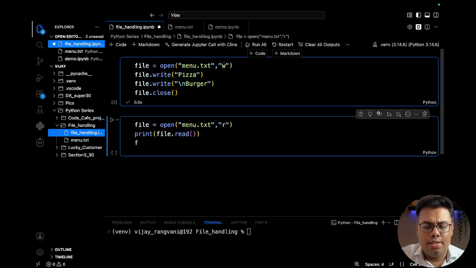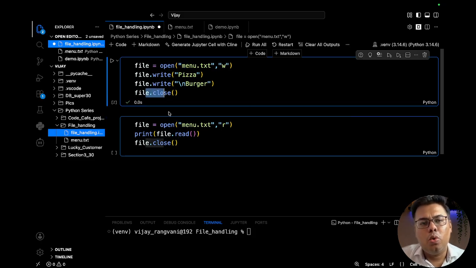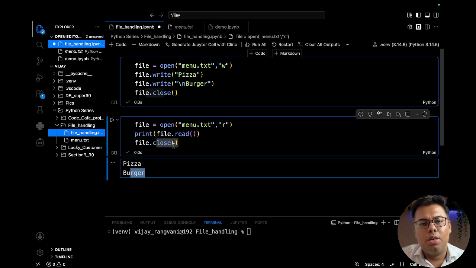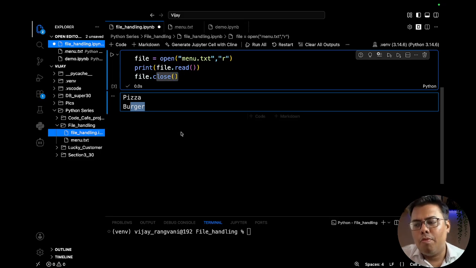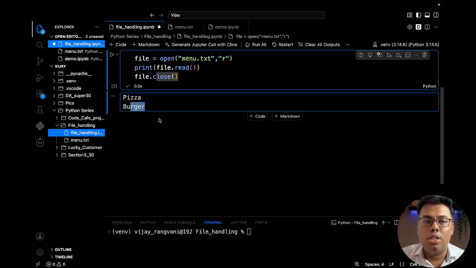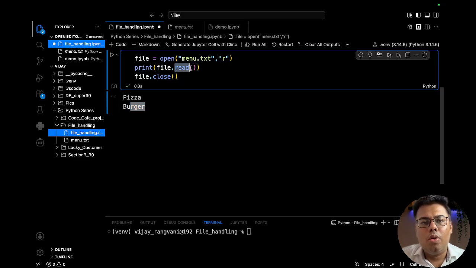And do not forget to close. Even in read, whatever operation, once you open it, it is mandatory to close it once your work is done. So you can see here pizza burger, it is printing in a properly formatted way, whatever we needed. So this menu.txt stays with us, even if we close the Python program and rerun it, it will find the menu.txt and read from it. This is not temporary, this is a permanent saving of the data.